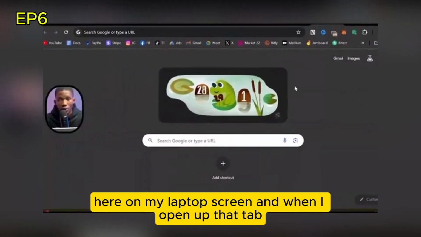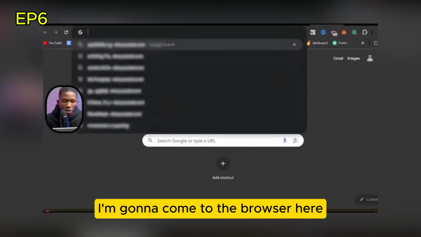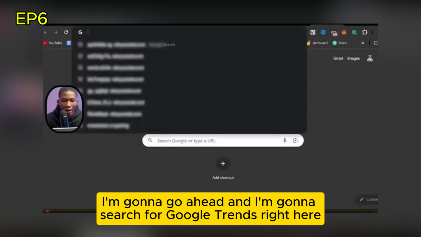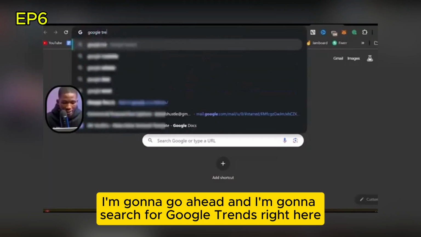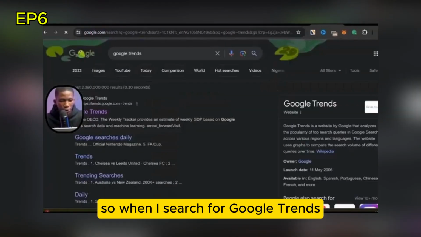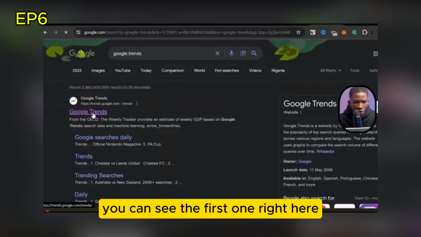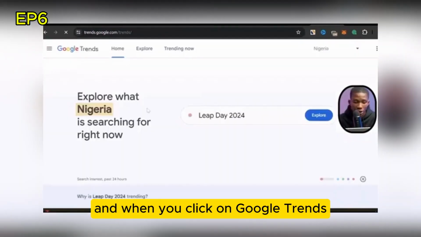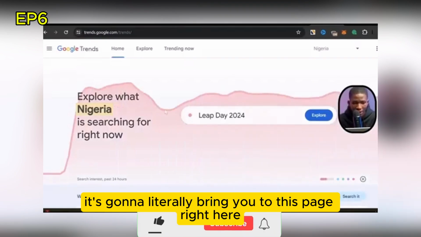Here on my laptop screen, and when I open up that tab, I'm going to come to the browser here. When I come to my browser, I'm going to search for Google Trends. You can see the first result right here, so go ahead and click on Google Trends. When you click on it, it's going to bring you to this page right here.